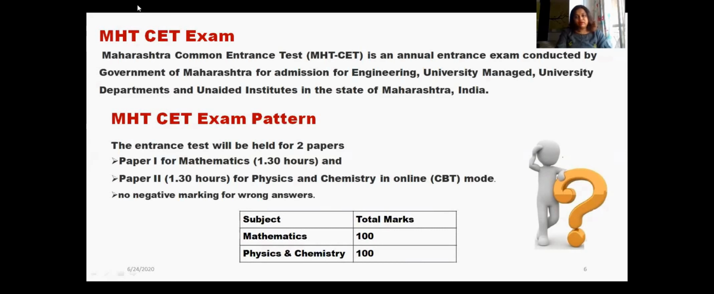What is the exam pattern of this MHCET test? There will be two papers, paper 1 and paper 2, each of a duration of 1.5 hours. Each paper will be of 100 marks. Paper 1 will be based on mathematics, of 100 marks and a duration of 1.5 hours. Similarly, paper 2 will also be of 1.5 hours and 100 marks, but it is based on the physics and chemistry subjects.